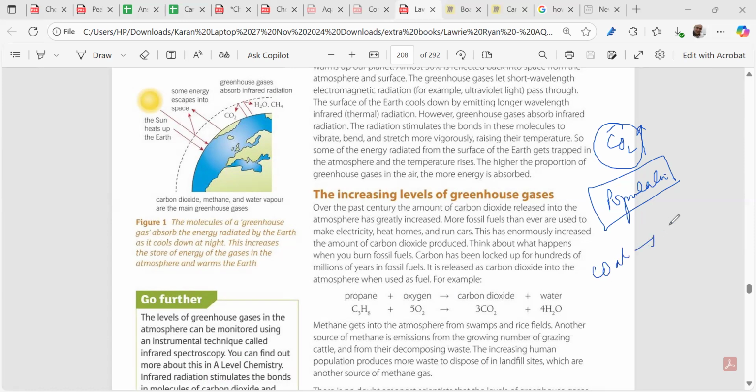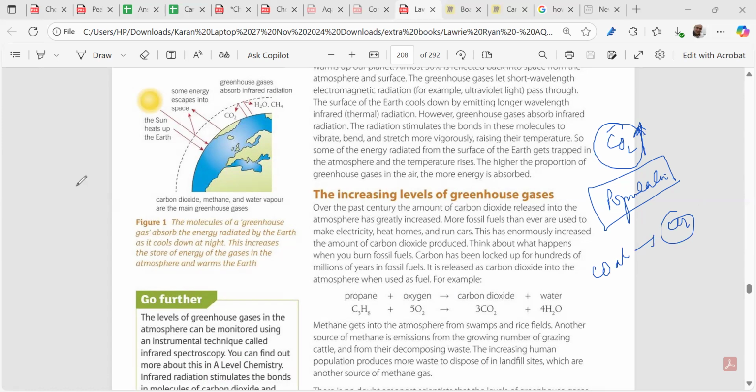When we burn coal, it also generates carbon dioxide. This carbon dioxide level will increase, and that increases the greenhouse gases. And when the greenhouse gases increase, what happens? The delicate balance gets disturbed. And what do we see? The temperature of the Earth increases.